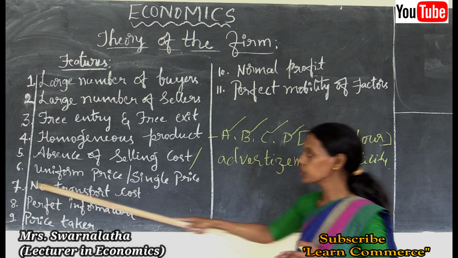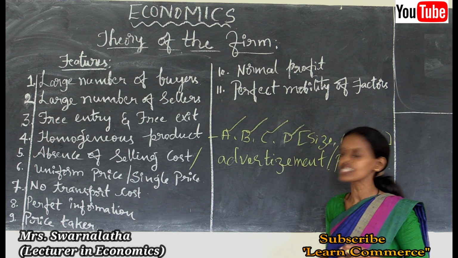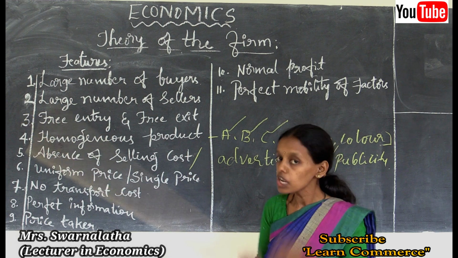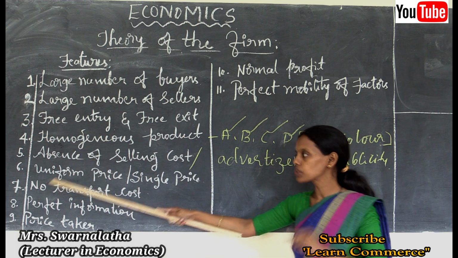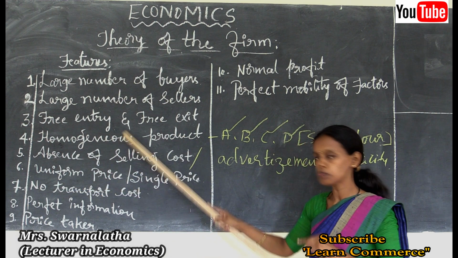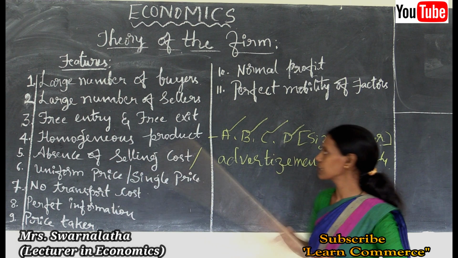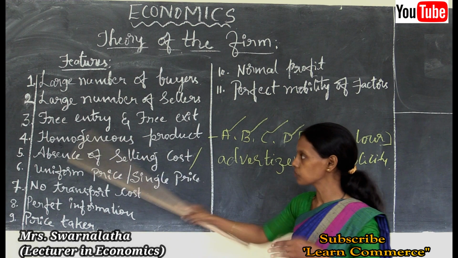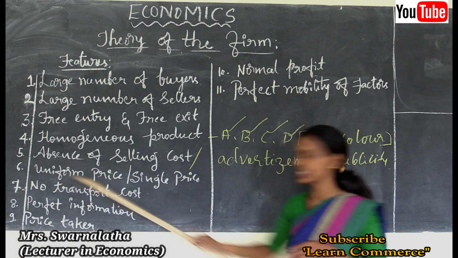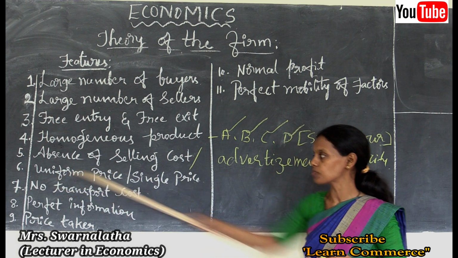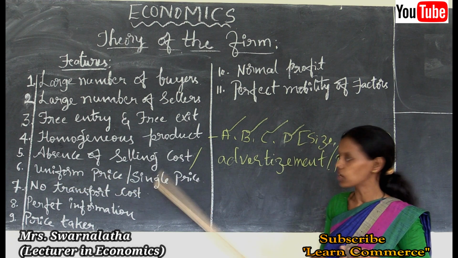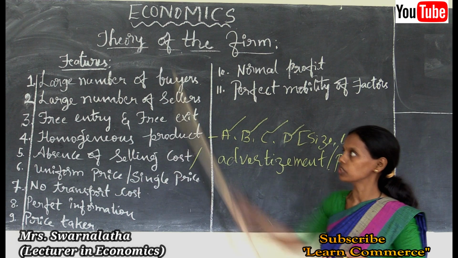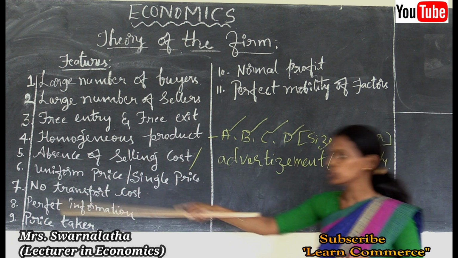Next one, uniform price. Uniform price is nothing but a single price. Here the price is fixed by the industry and followed by the firm. So there are no changes in the prices of the product. Whatever the firms, firm A, B, C, D, the price is fixed by the industry. The price the firms follow is said to be the uniform price or single price. It is one of the main characteristic features of this perfectly competitive market.